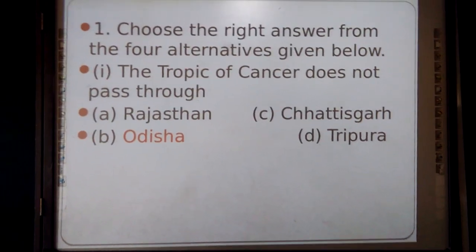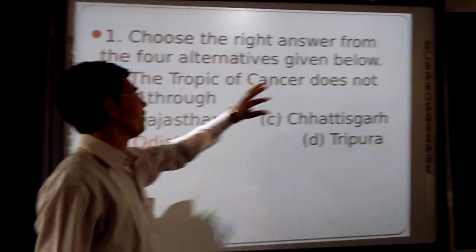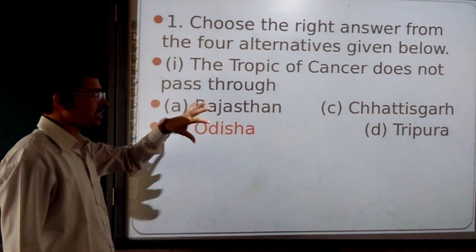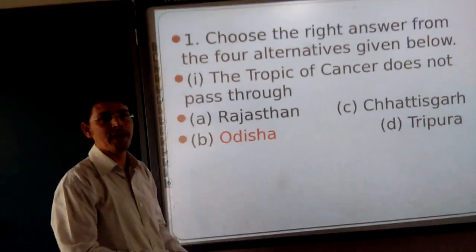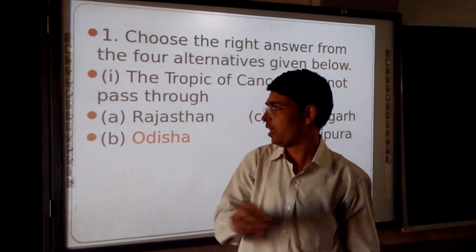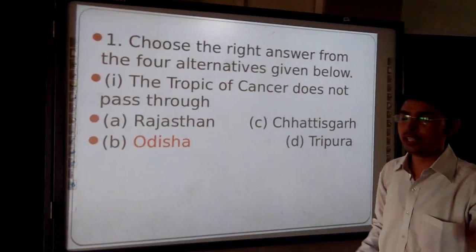Here we have to choose the correct answer from the 4 alternatives given below. As you are seeing on the screen, the red part is blinking, so you get very quickly that this is Odisha. So Odisha is the right answer here. So what is the question here?